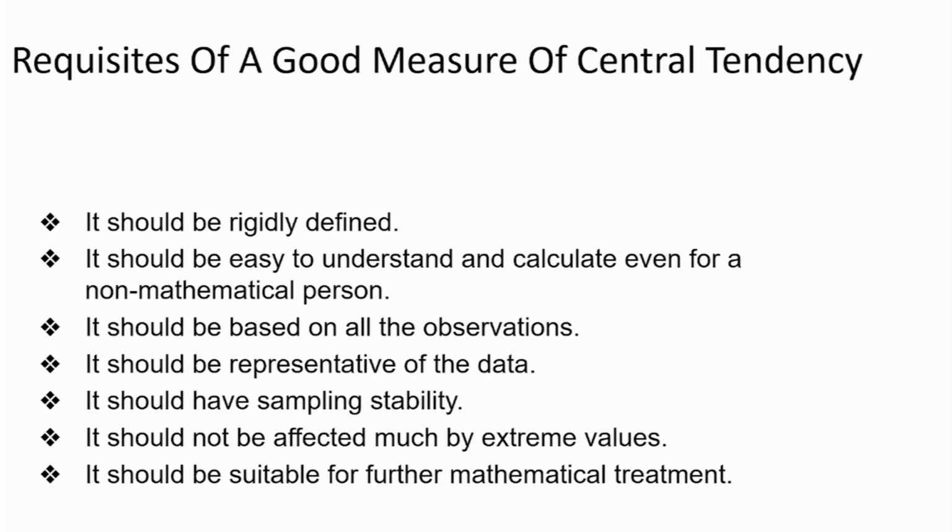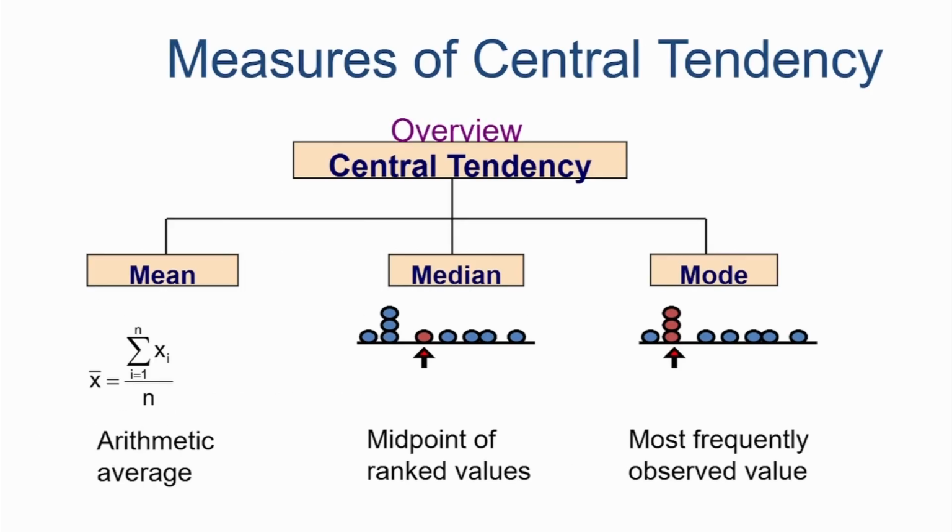Okay. Now, we will go into detail a little bit. This is a simple photograph which shows you three different things. Average, mean, I assume everybody knows, it's the easiest thing: x1 plus x2 plus x3 till xn divided by the number of entries, that is the mean. Okay. Median is the midpoint when it is sorted. Please understand, it has to be sorted. You cannot find the median of data which is not sorted. You can find the mean of unsorted data, you can find the mode of unsorted data, but you cannot find the median.